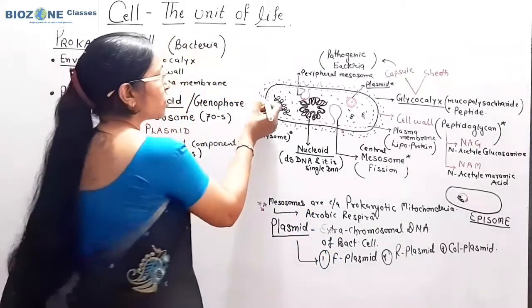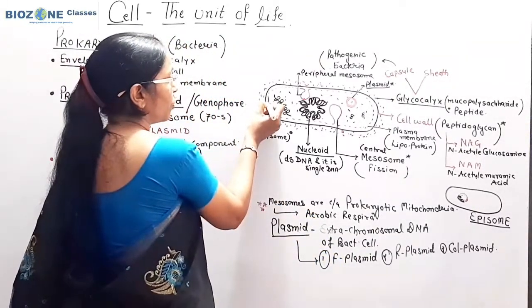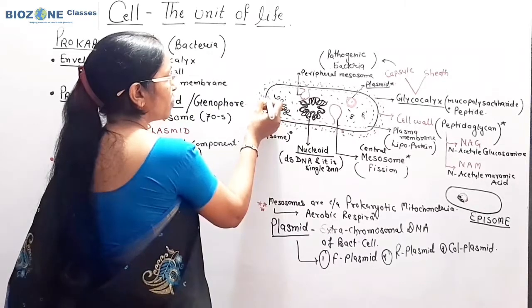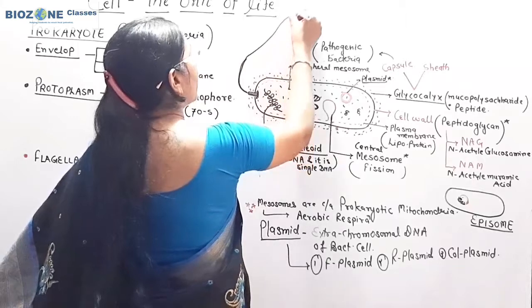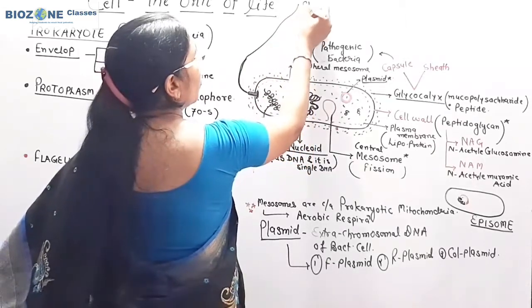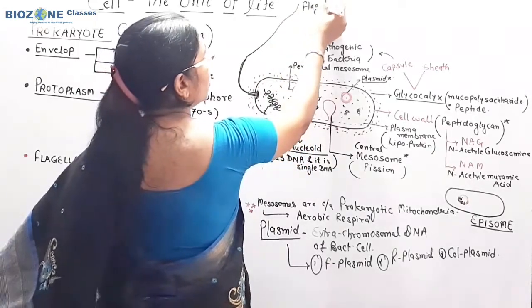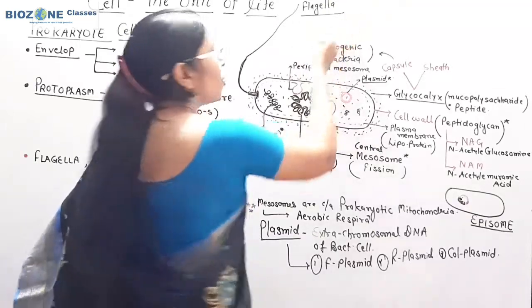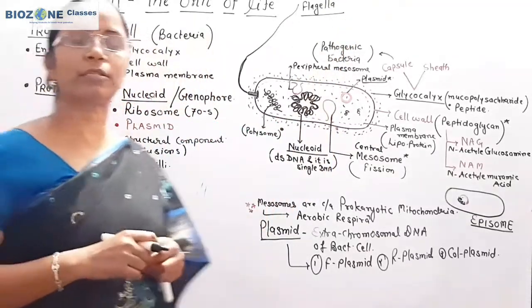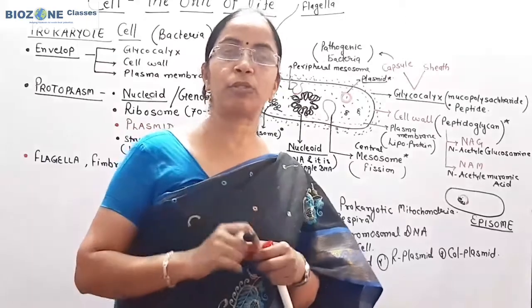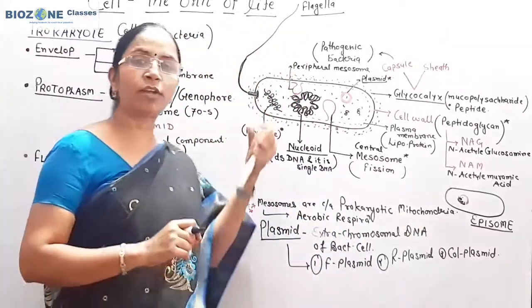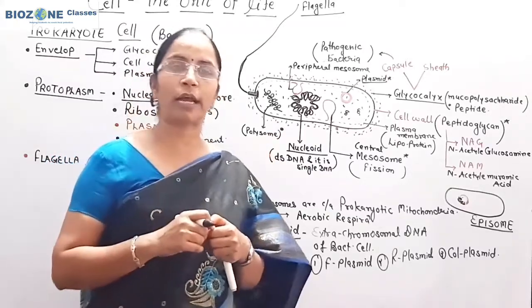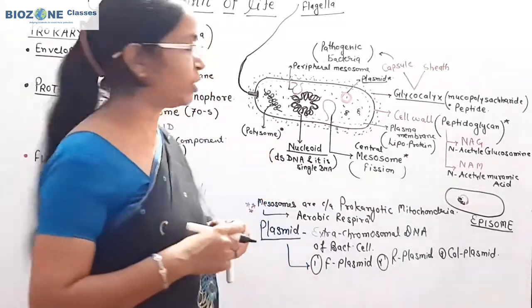So one of the most important structures you remember here is called flagella. Flagella you remember is responsible for locomotion. So this structure, a long hair-like or filamentous structure in bacteria responsible for locomotion, is called flagella. A number of types of bacteria are there according to the distribution of flagella.